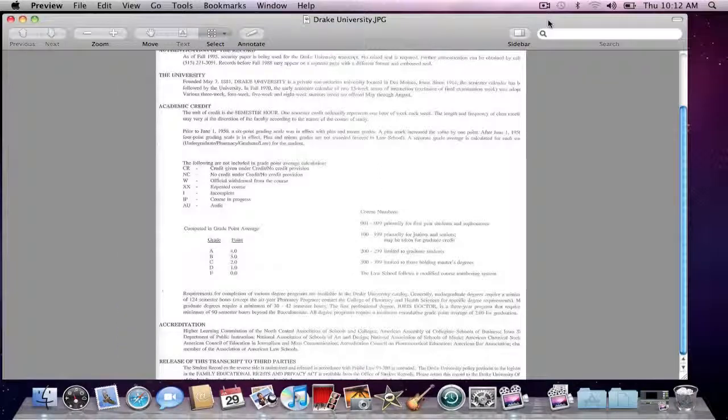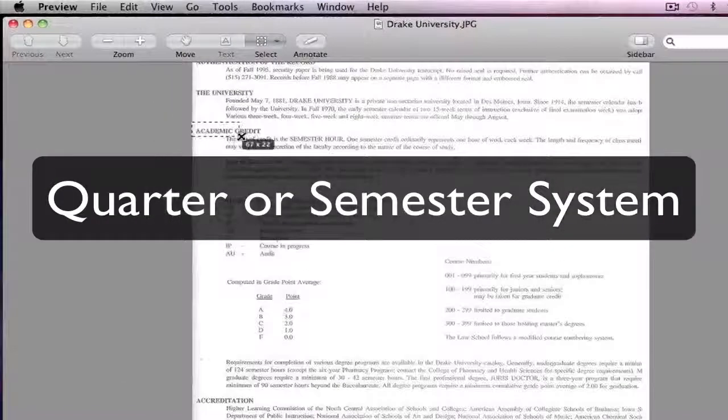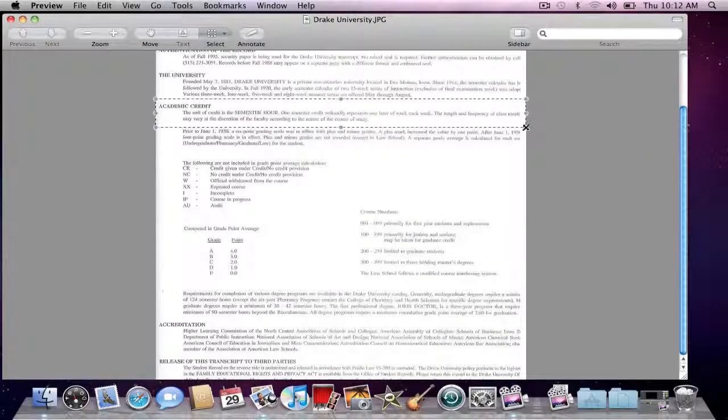So using the same transcript, we can look at the transcript to figure out whether your campus was on the quarter system or the semester system. If you look again at the Drake transcript that I have in front of us, their academic credit is given in semester hours. So that means that the courses you took at this campus would be given to you in semester credit, not quarter credit. Alternatively, you can also look up this information in their catalog, sometimes on their website. And again, if you can't find it, then go ahead and call their office of registration.